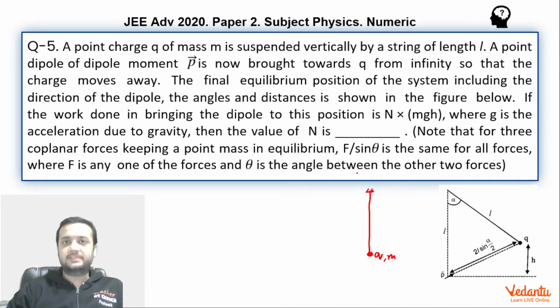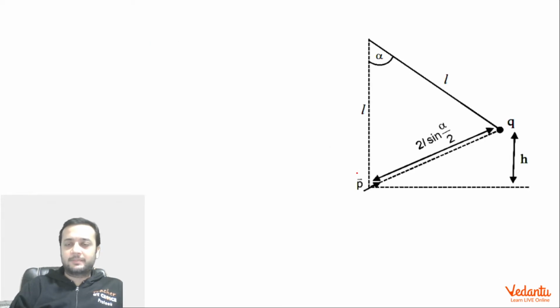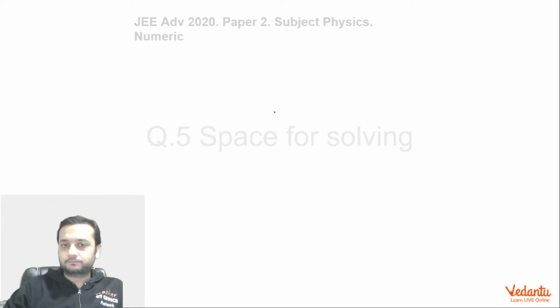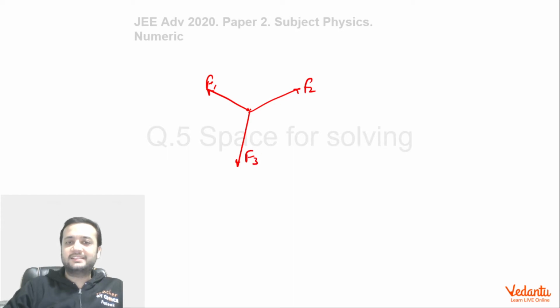Now, what is Lami's theorem? Let us first understand that. I'm sure many of you might know it, but still, let me tell you what Lami's theorem is and how we prove it. It says that when three forces are in equilibrium, let us say F1, F2, and F3, that means the vector sum is zero, then the magnitude of each force divided by the sine of the opposite angle is constant.